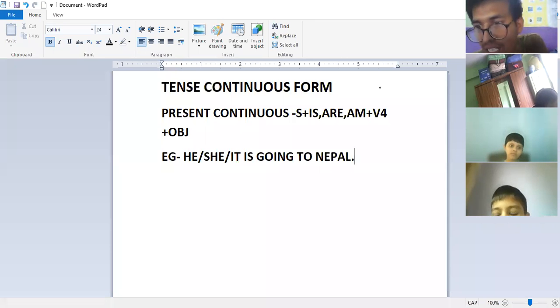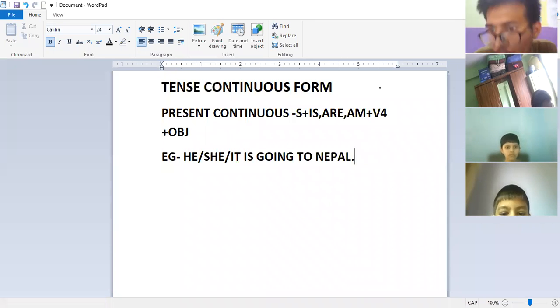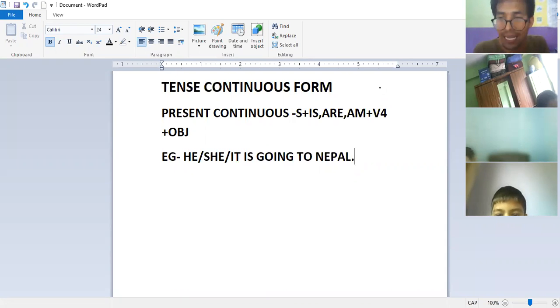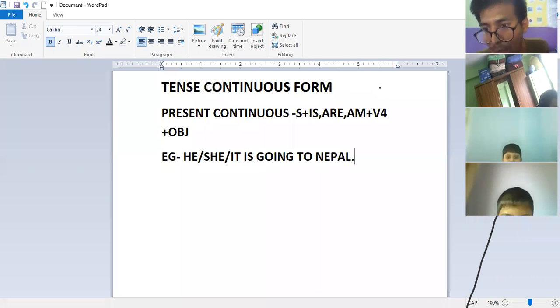Okay, Sudarshan is a good boy. Sudarshan is going to Pokhara. He is going to Pokhara. She is going to Pokhara. It is going to Pokhara. For he, she, it, we have to use is. Okay, he is, she is, it is, and then the name of a person: Ram is, Sita is, Sohan is, Shishir is.